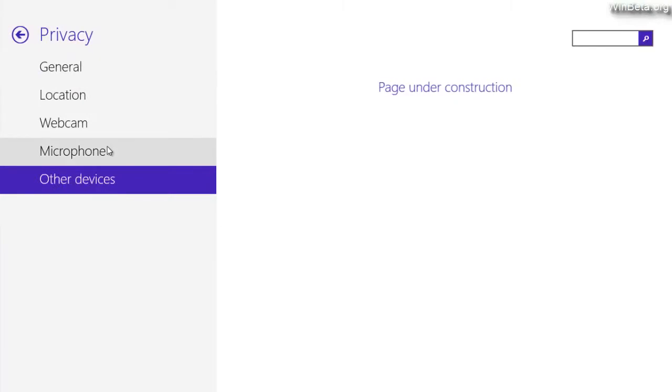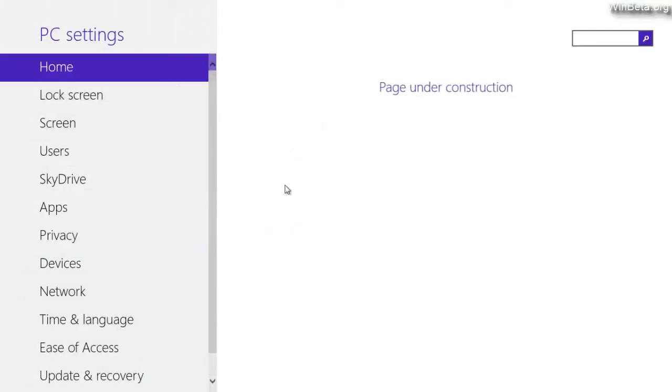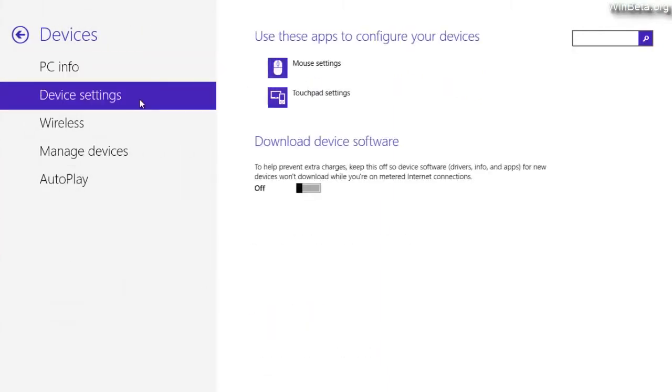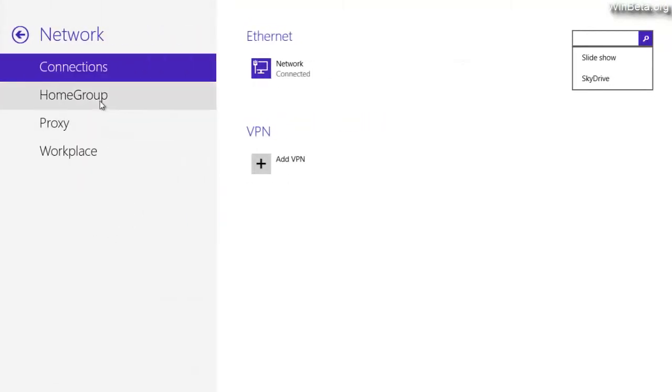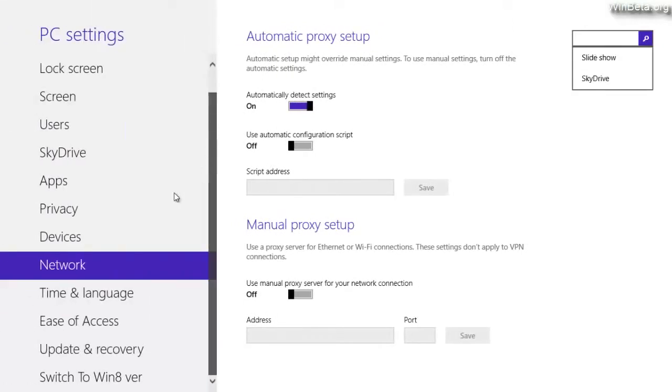Privacy, nothing's really changed here. Everything's still under construction in some of the things. Also the home bit's under construction still. No idea why. This seems to be the same. No changes here. Network, again, no changes. This has been the same since one of the earlier leaked builds.